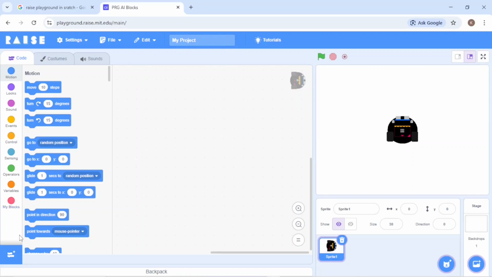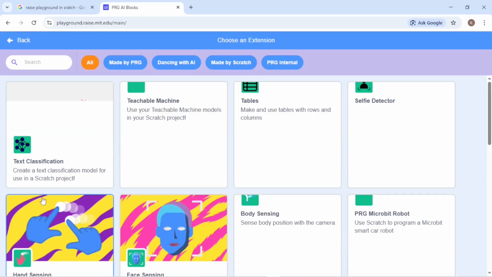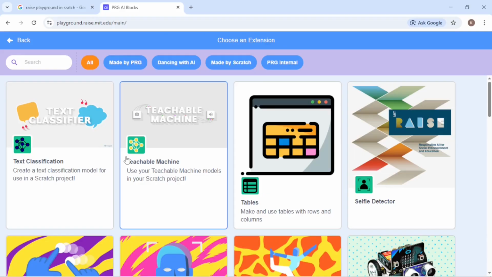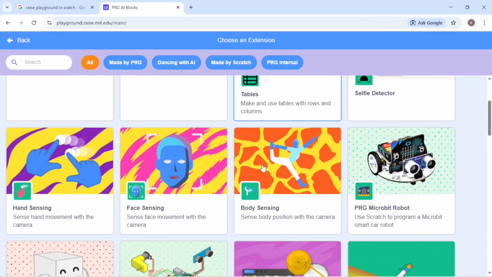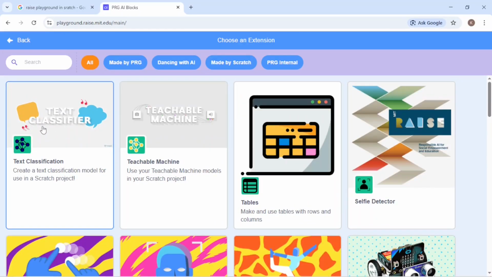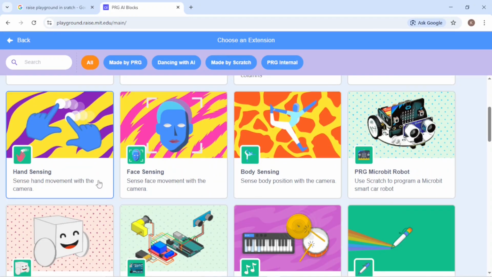But if you see its extensions, there are more extensions available in Raise Playground as compared to Scratch 3.0. Like you can see, there are some options like text classifier, teachable machine, tables, selfie detector, and also hand sensing, face sensing, body sensing.